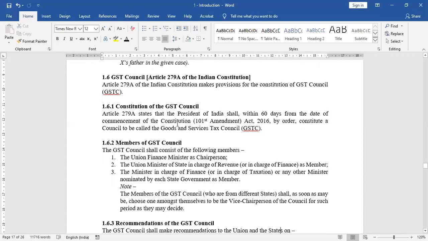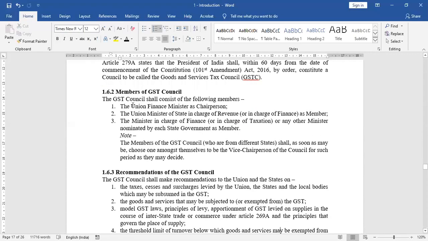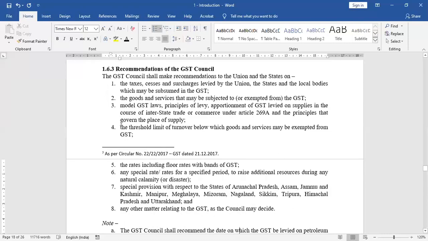Who are the members of GST Council? Finance Minister of India as the chairperson, Union Minister of State, etc. And all the finance ministers of states or union territories. These are the members of GST Council. What are the recommendations of the council? This council has the power to recommend to the union government and state government on the following issues.